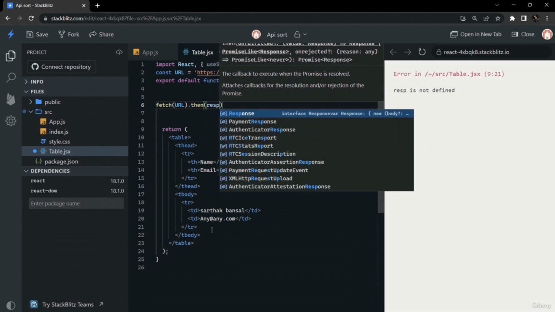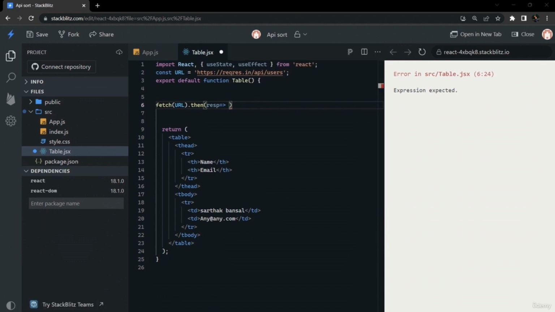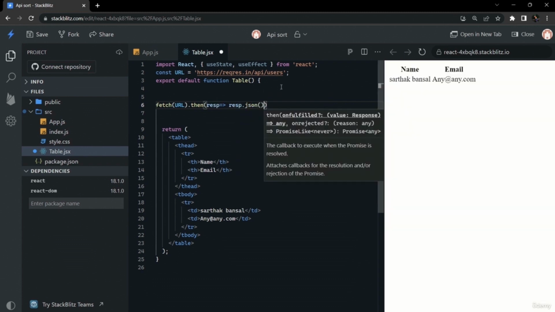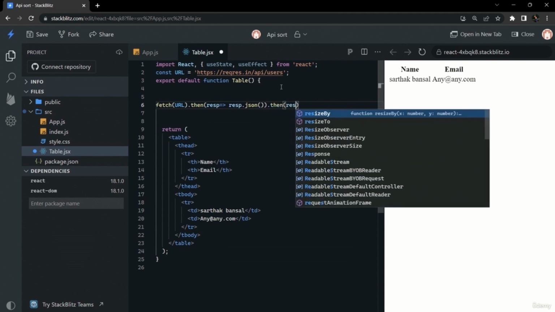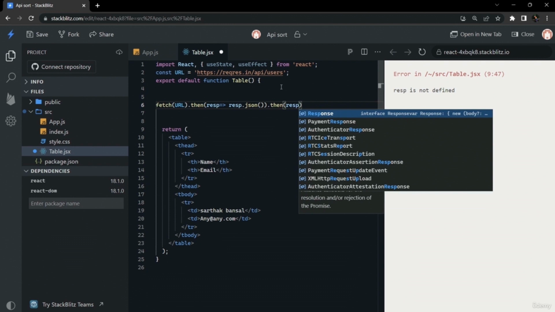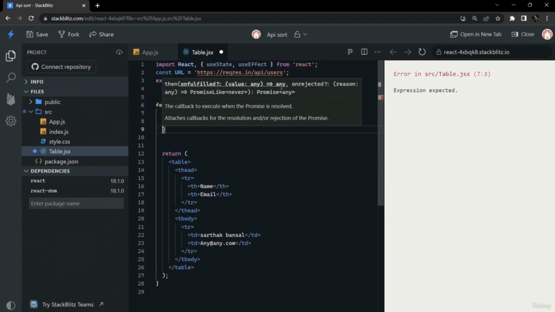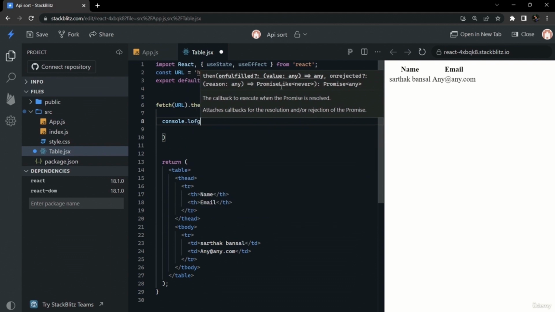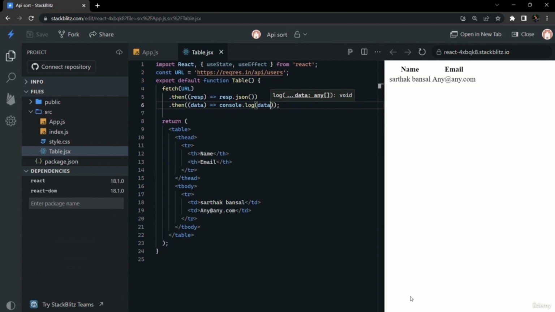In then we will convert whatever response we get into JSON format. So we will return response.json. It is an asynchronous method. So we will return response.json here, and we will chain another then, and in that we will get the data in JSON format. So we will console log that data, so we will see whatever we are getting in our console.